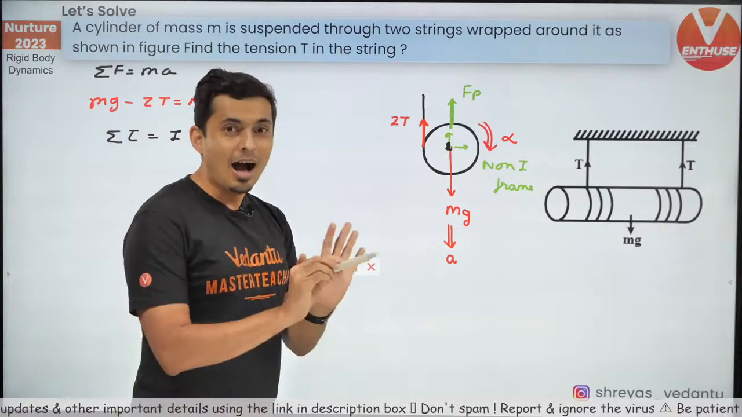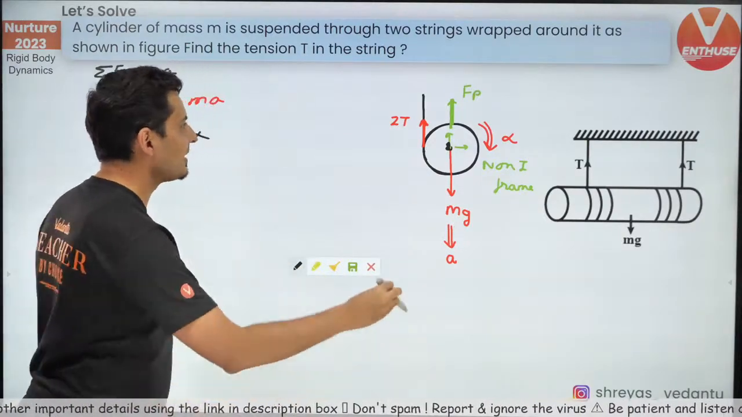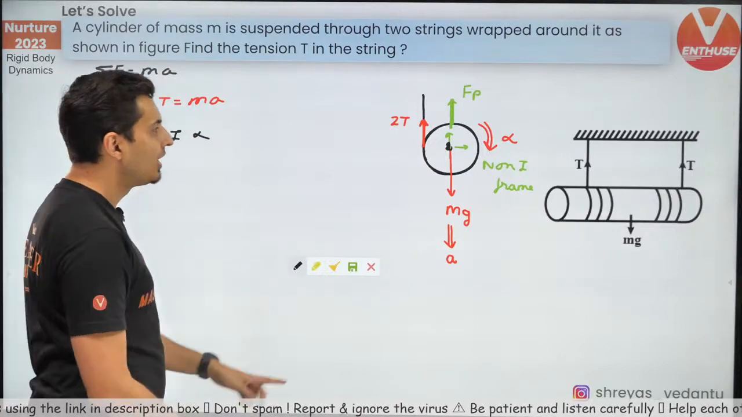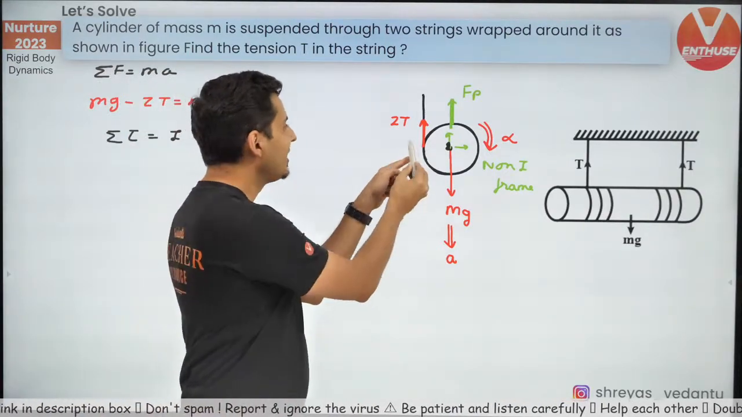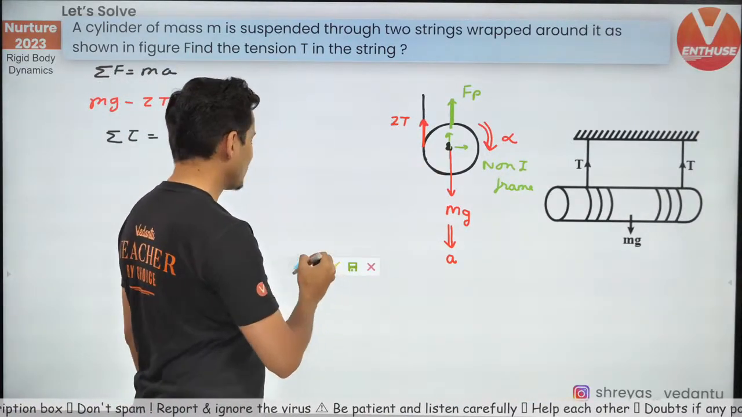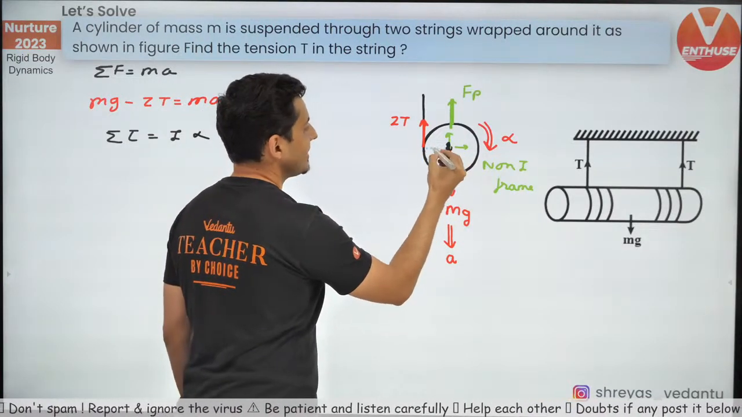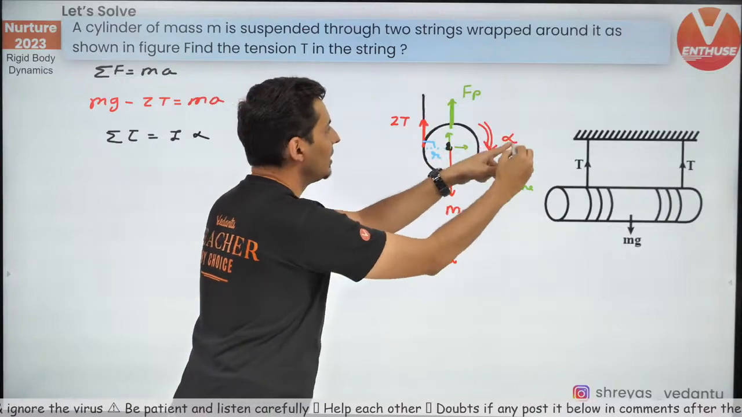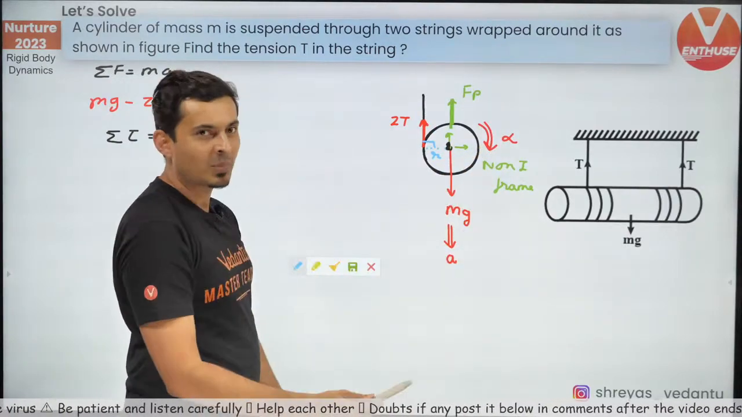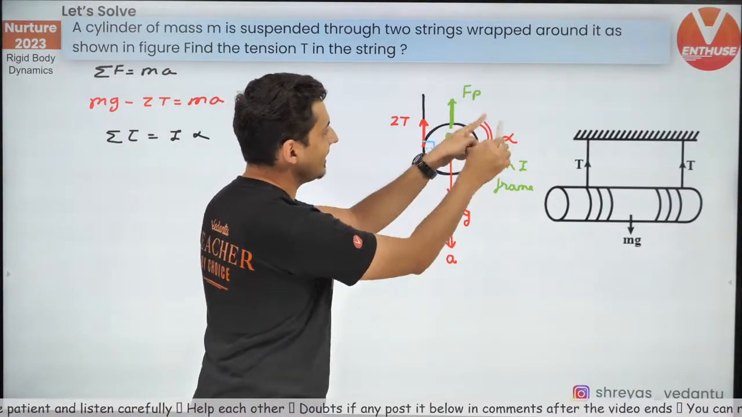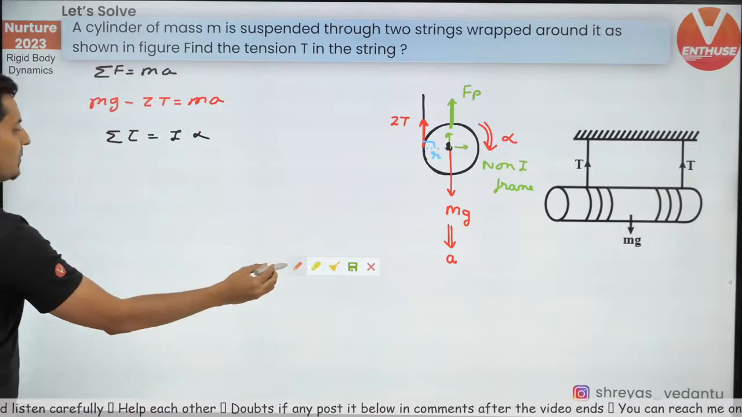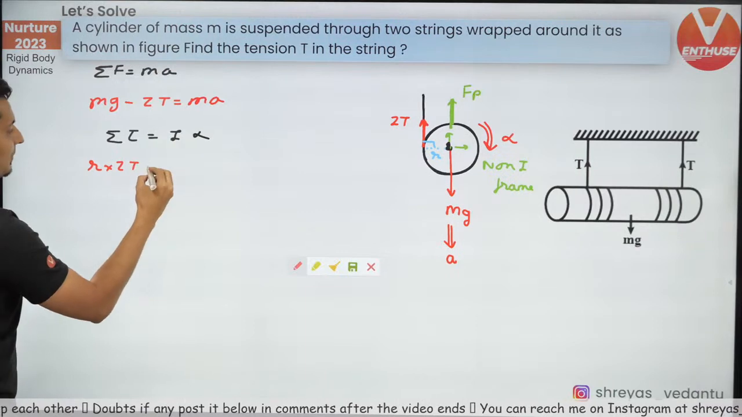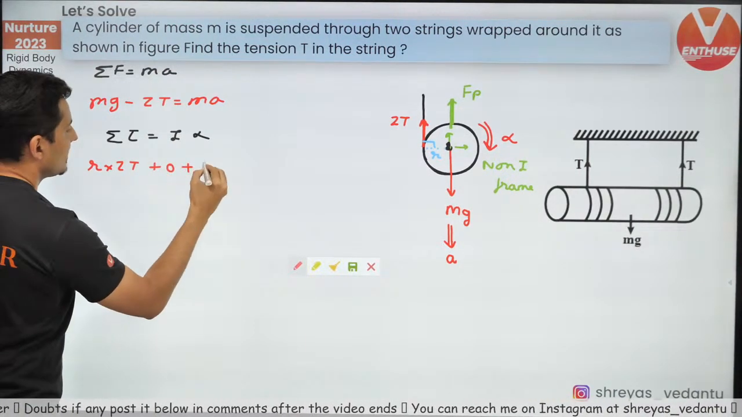It will be 0. R is 0, so R cross F is 0. So both pseudo force and gravity will not give torque. The only force which will give torque is this 2T force. So look at this. This 2T force is at this distance R. So R cross F, that torque will give this alpha. You can see that this 2T is giving that alpha over there. So I'll just put over here R into 2T, plus 0 plus 0.